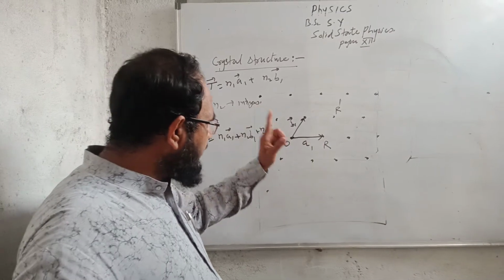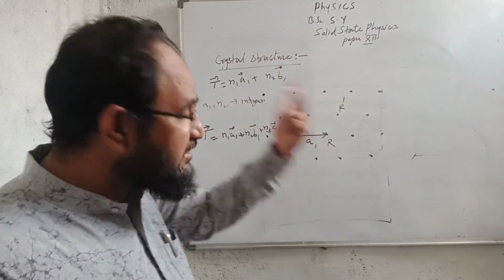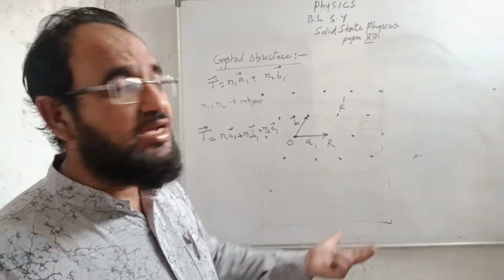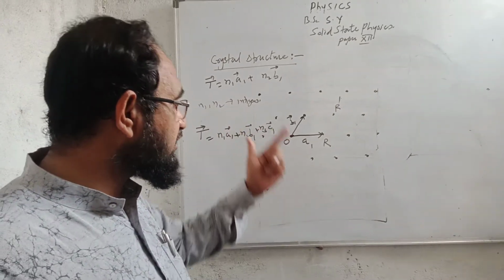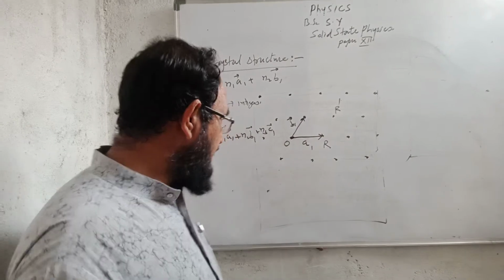But the point O should remain unchanged with respect to either R or R dash.